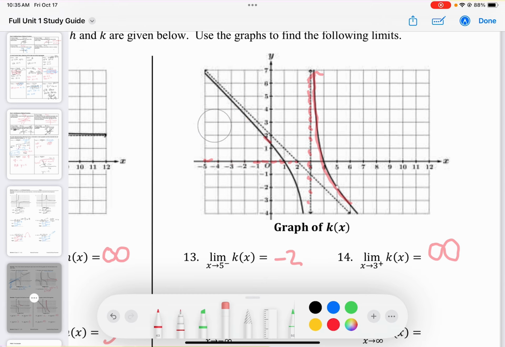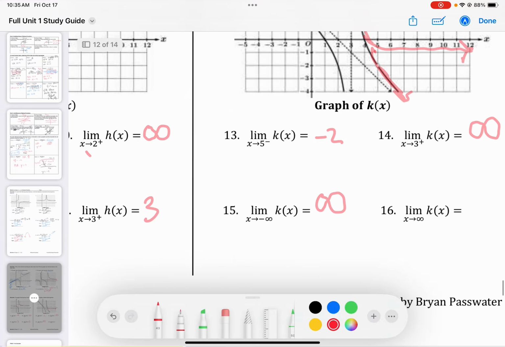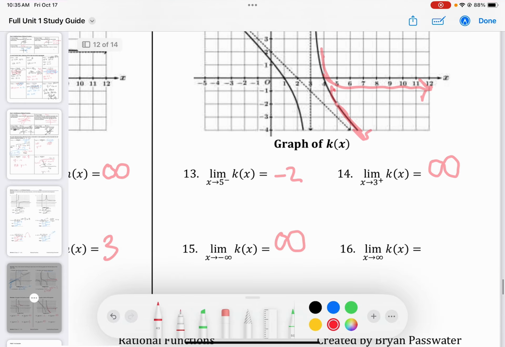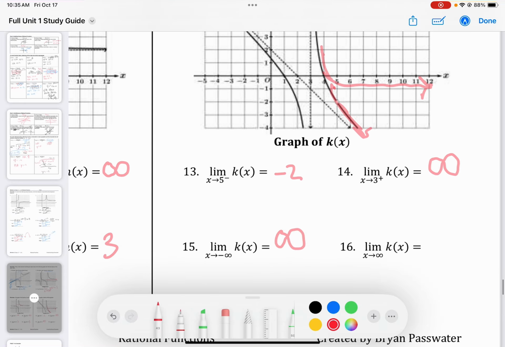As we head towards positive infinity, where is this graph headed? Well, it's headed down. So this is heading down, so it's negative infinity.